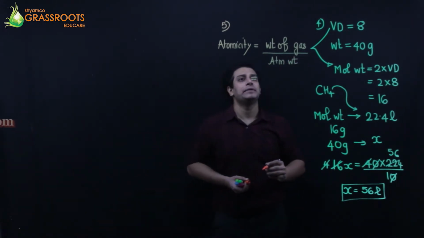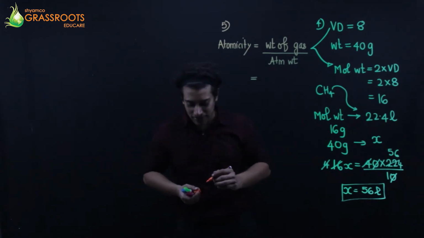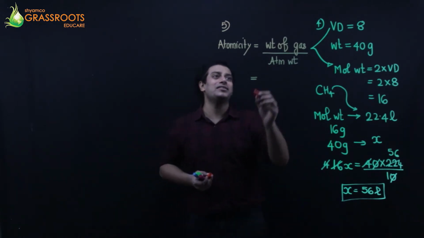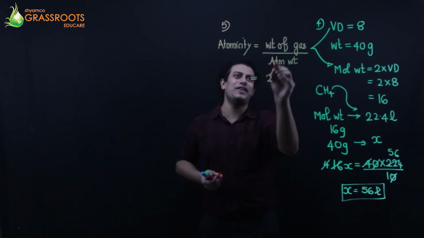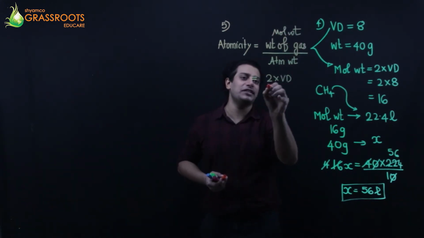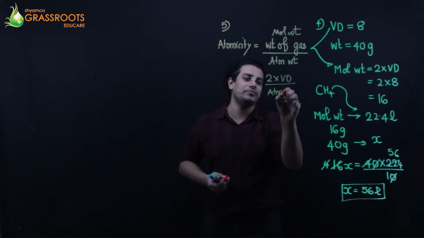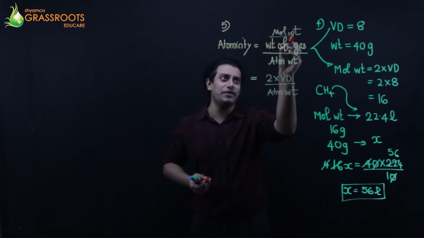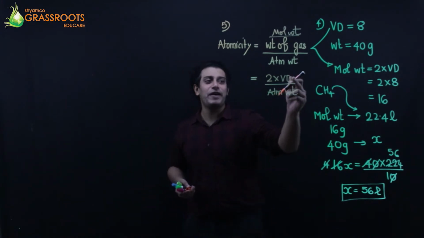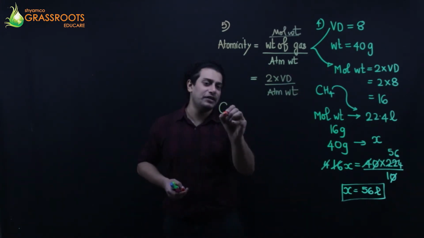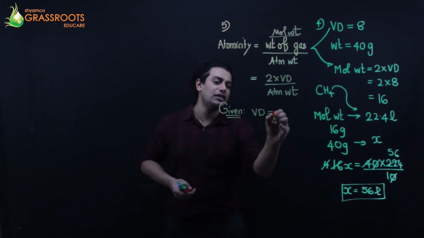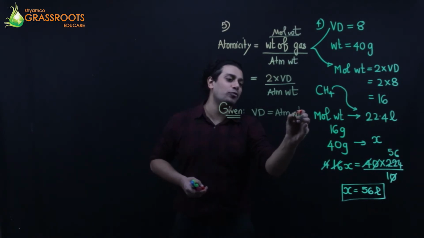Atomic weight, yeah. Okay, so you can say the vapor density of the gas is equal to the relative atomic mass. Out here, weight means molecular weight. That is 2 into vapor density upon atomic weight, because molecular weight is 2 into vapor density. That's molecular weight. The question may have mentioned vapor density is equal to atomic weight. In the question it is given that vapor density is equal to the atomic weight.